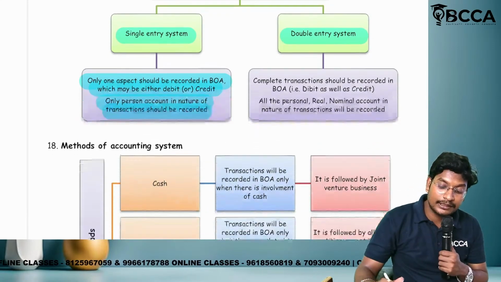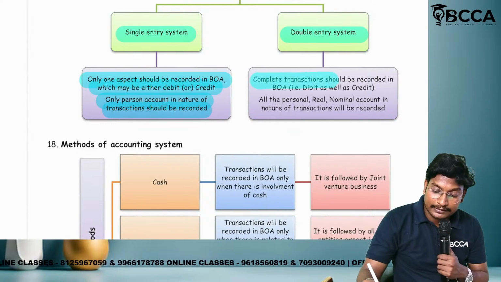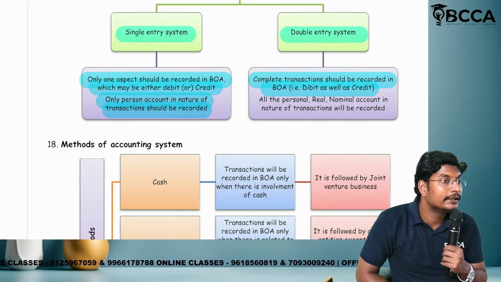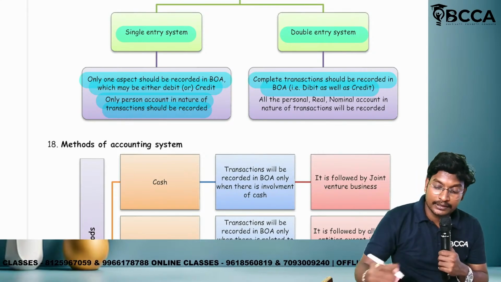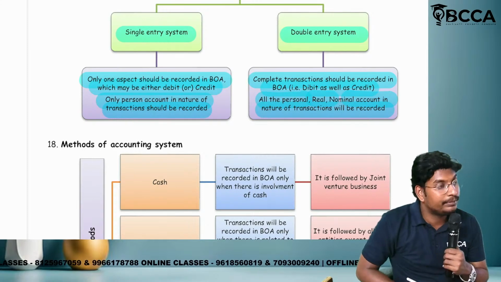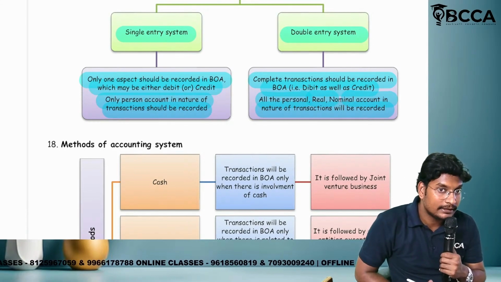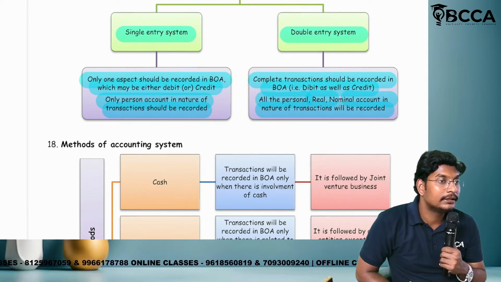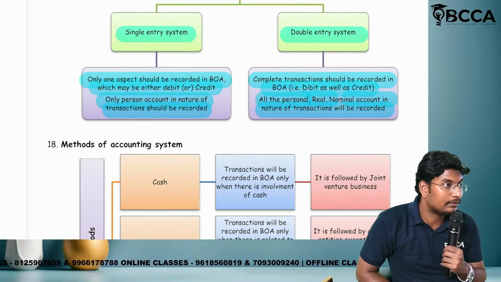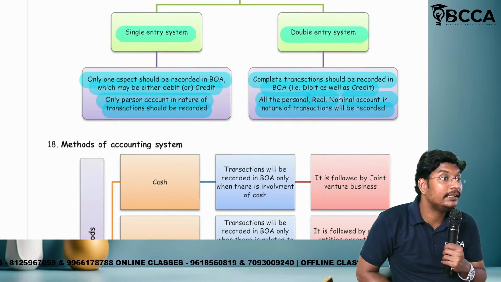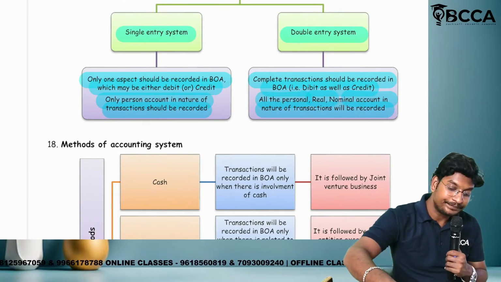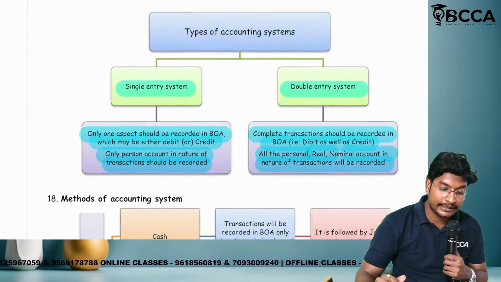What is the meaning of double entry system? The complete transaction should be recorded in the books of accounts. That means the debit asset will be recorded and the credit asset will be recorded. All personal, real and nominal account nature of transactions will be recorded in the double entry system. So totally we have three types of accounts: real account, nominal account and personal account. In the double entry system we record the debit asset and the credit asset. I think you are getting my point.